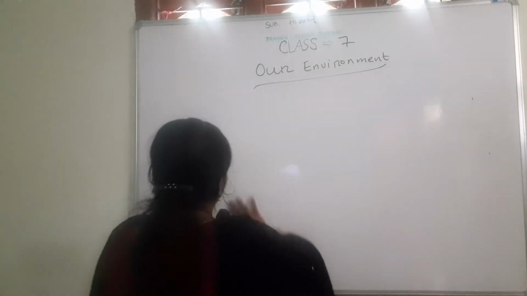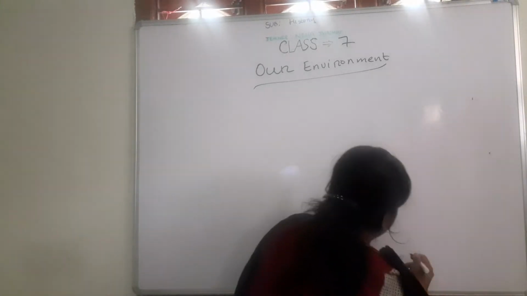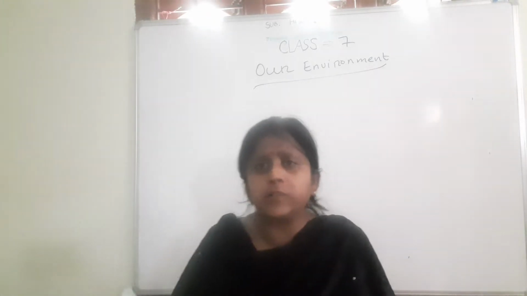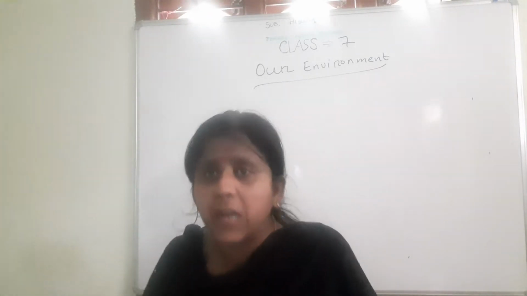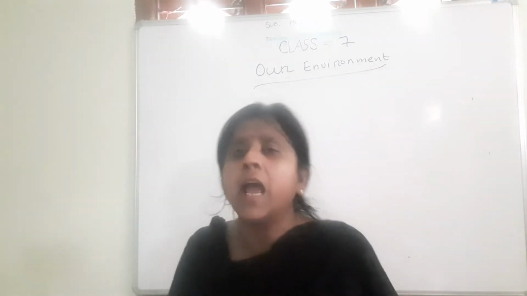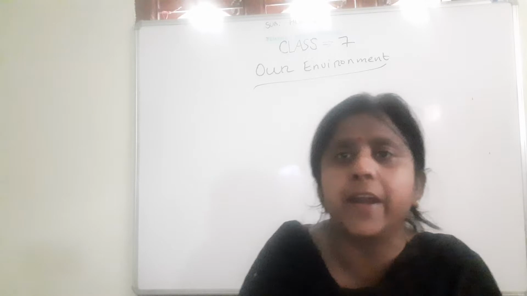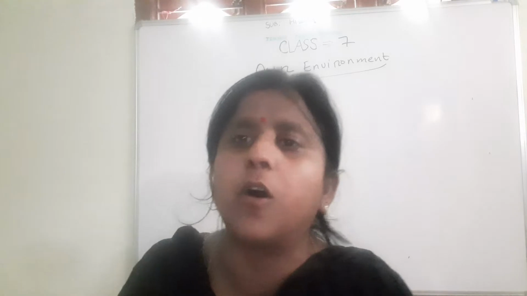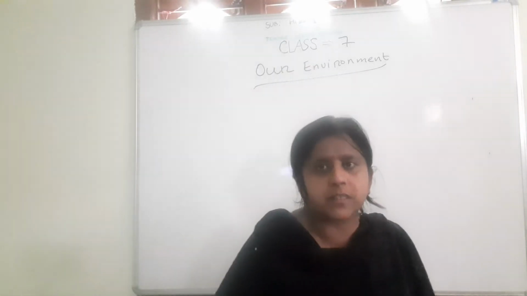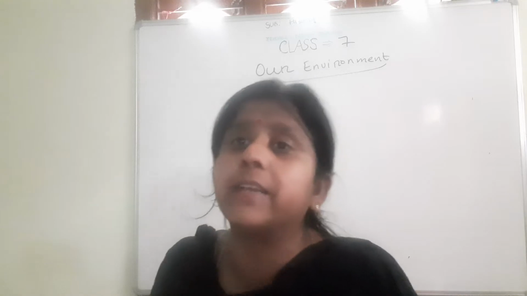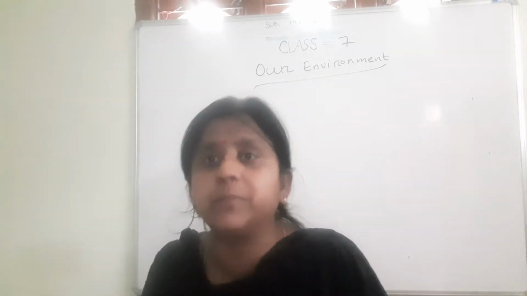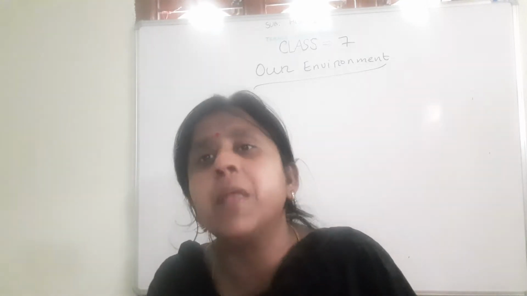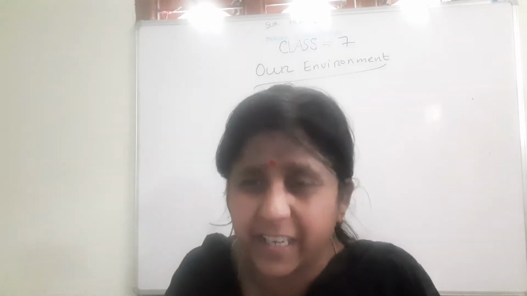Children, last class I was discussing ecosystem. What is ecosystem? Ecosystem is the interaction of living organisms with one another and also with the physical and chemical environment in which they live, and it leads to transfer of energy. Children, ecosystem means a system in which there is an interaction of living organisms with one another, with the physical and chemical environment, and also it leads to transfer of energy.